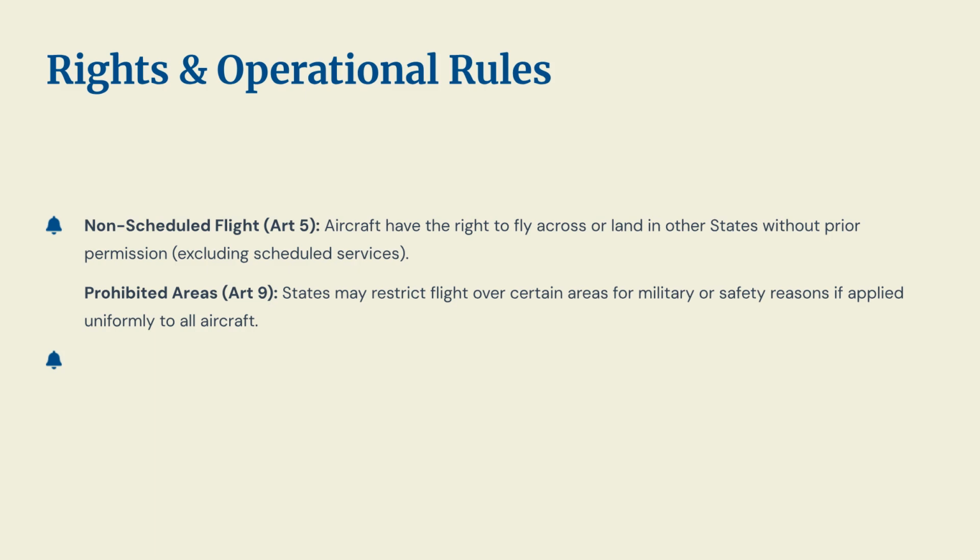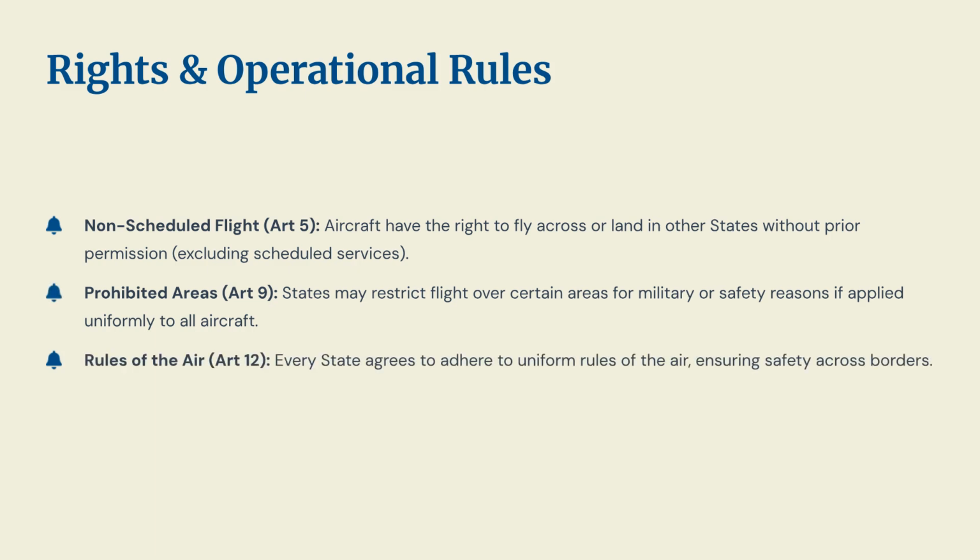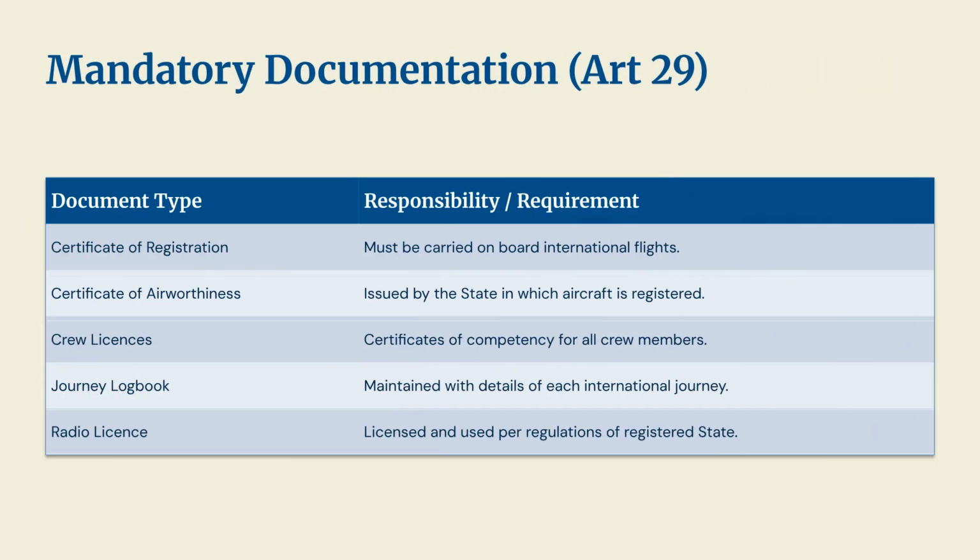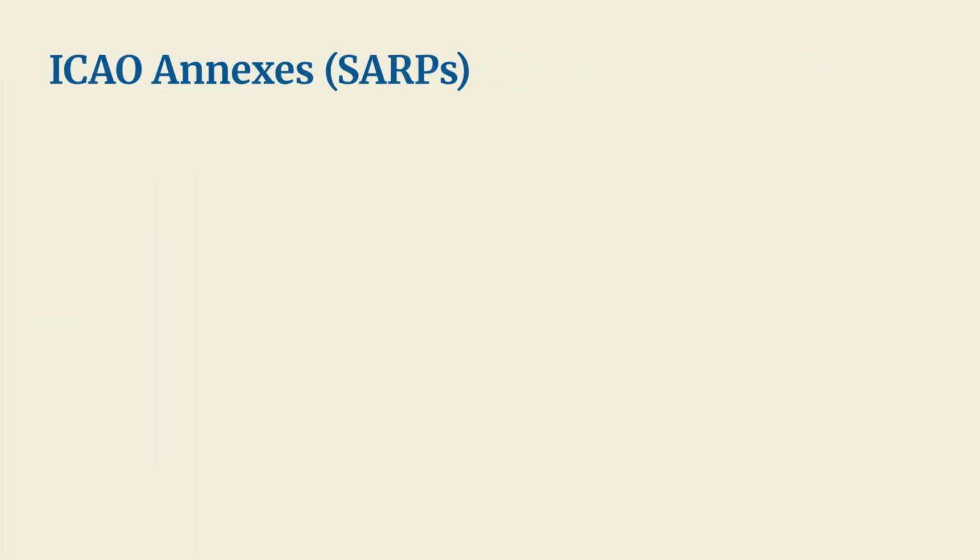States can designate prohibited areas for safety, and all states adhere to uniform rules of the air for safety across borders. Article 29 mandates specific documents for international flights. These include the Certificate of Registration, Certificate of Airworthiness, crew licenses, a journey logbook, and a radio license.